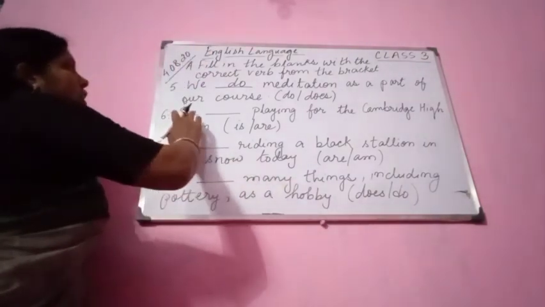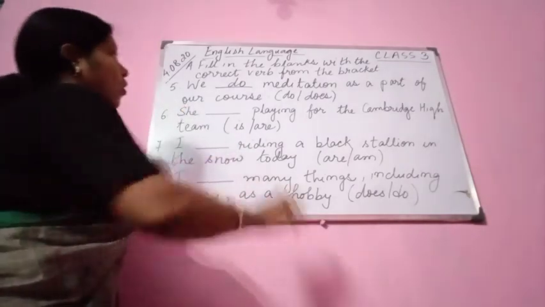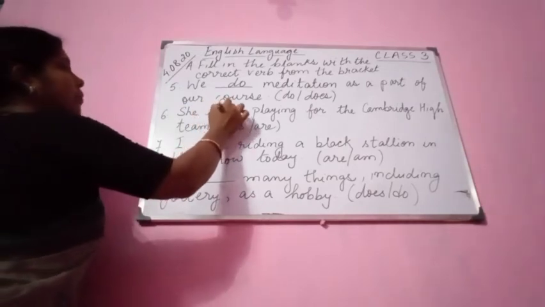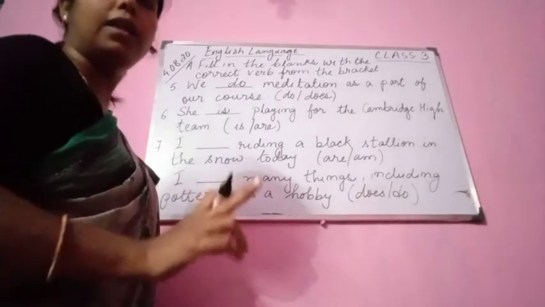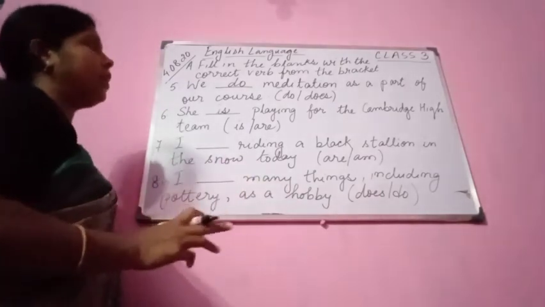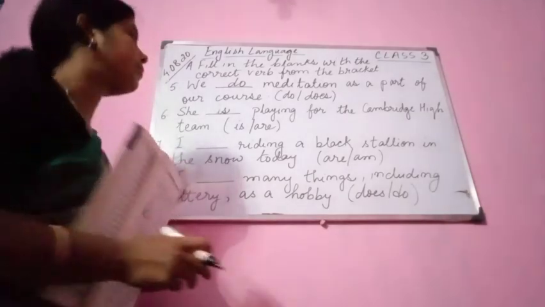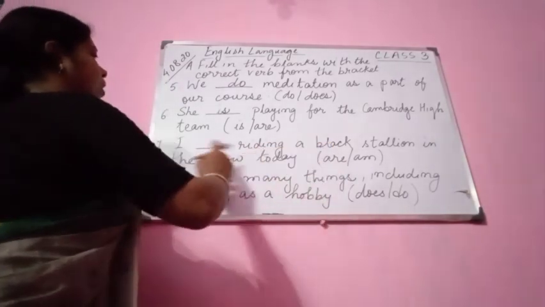Alright. She. Here you see she is third person singular. Please follow. She is playing for the Cambridge High team. She means only one girl. When there is one, we use is. Okay. I. With I, see the options are is or am.